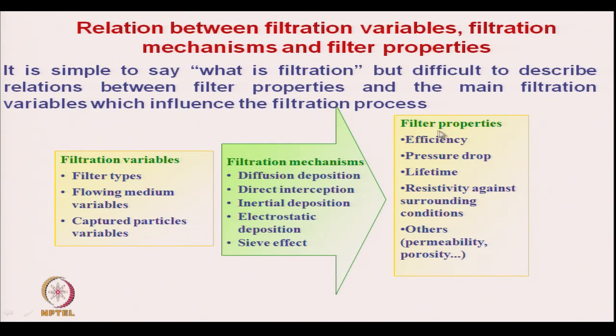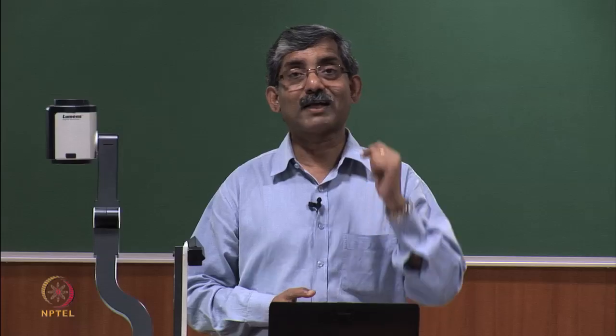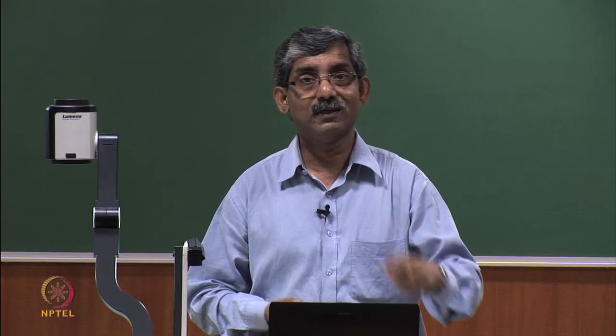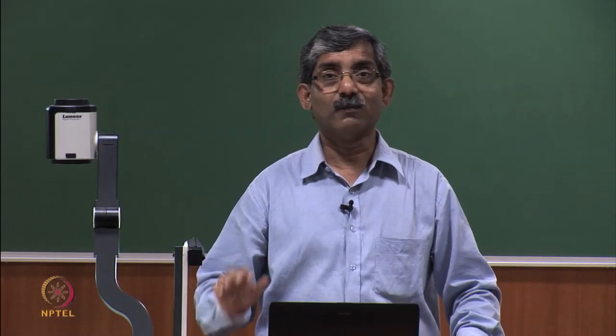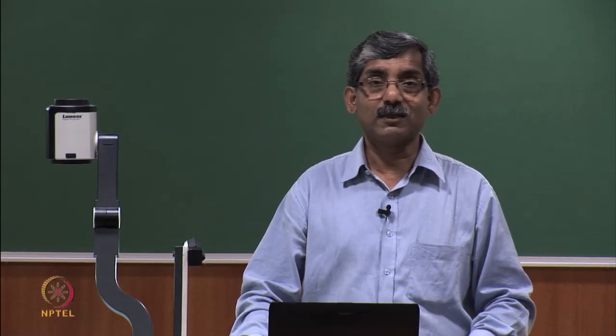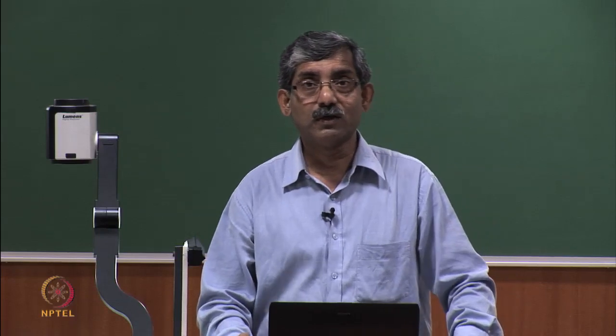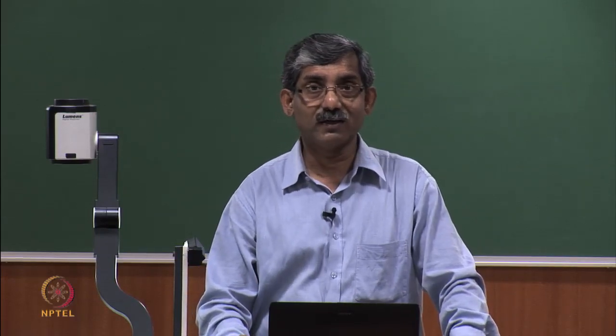So, whether we need the highest filtration at a time or the lowest pressure drop. Filtration efficiency and pressure drop, if you see, are actually contradictory requirements. We need maximum filtration efficiency with lower pressure drop, so achieving these two together is very tricky.